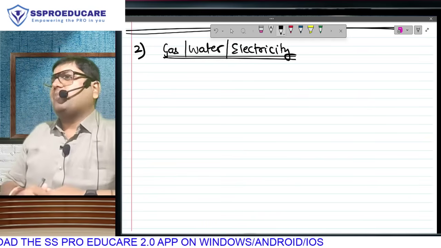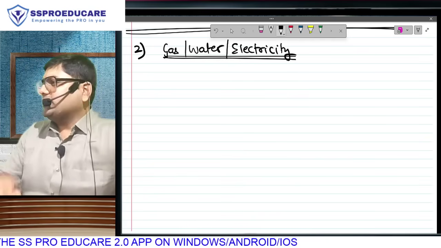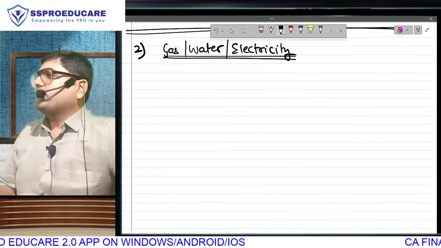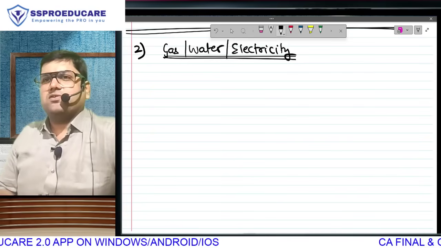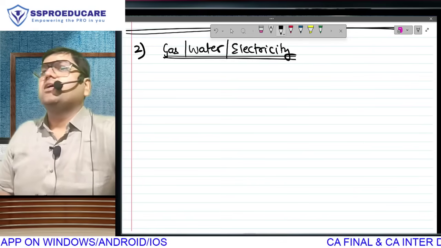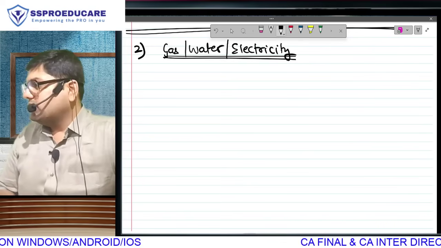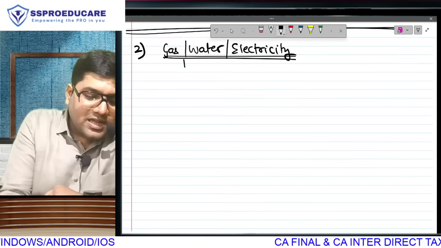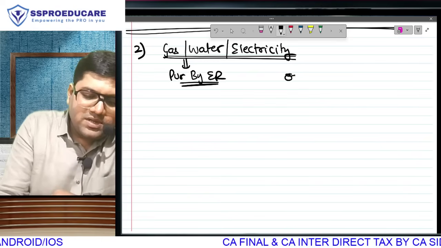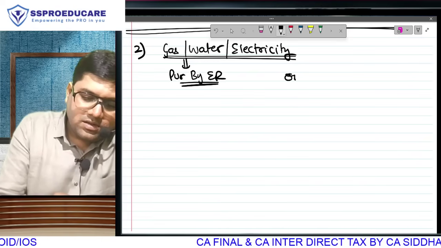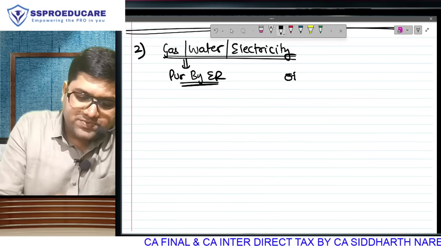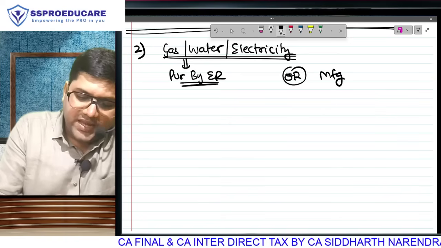What if the boss is itself Bharat Gas? What if the boss is Parle giving you free water? Bisleri is a Parle product. What if the boss is Adani Power or Tata Power or Reliance Power or Best, which is providing free electricity supply to the employee's house? Yes, that is possible. That means these things can be purchased by employer or they can be provided. Purchased by employer or manufactured by employer.